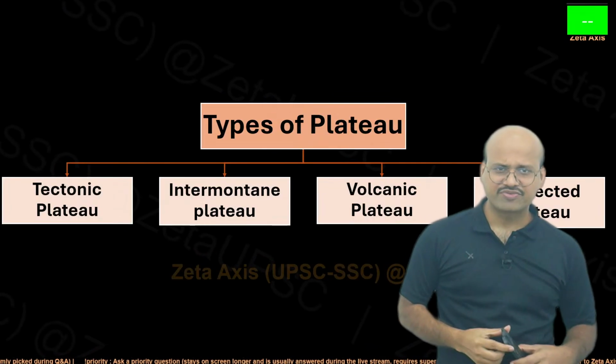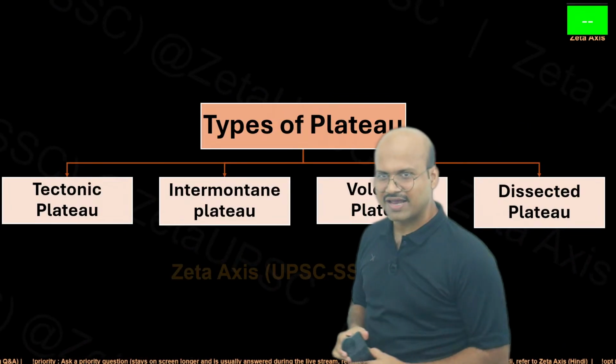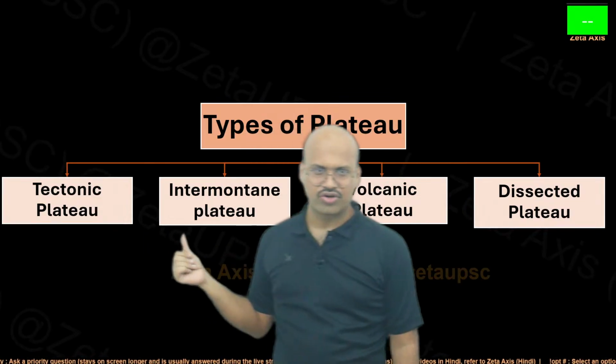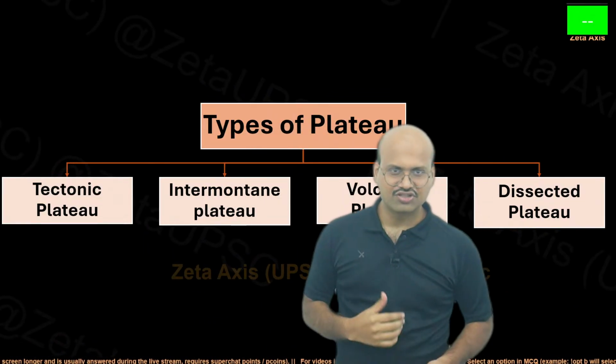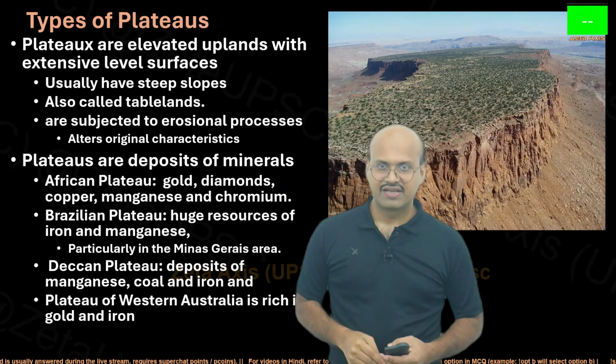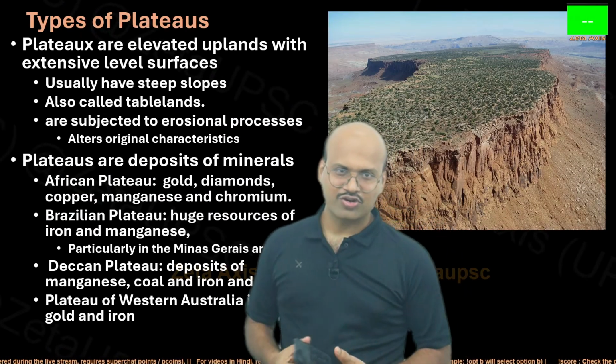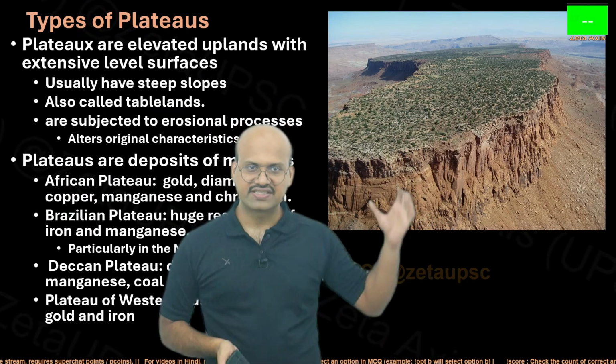Now let's see the types of plateau. The plateau can be divided into tectonic plateau, intermountain plateau, volcanic plateau and dissected plateau. So let's see each of them one by one. So what is a plateau? First of all, a plateau is an elevated area. We can see here an example.